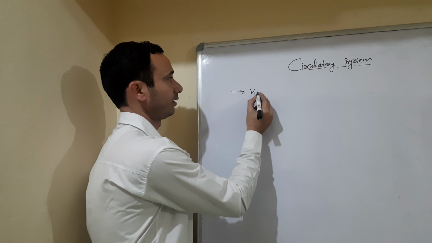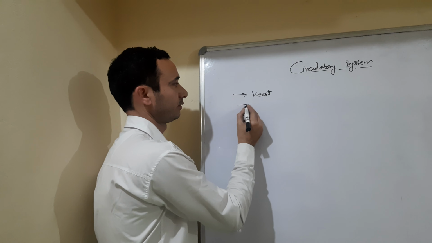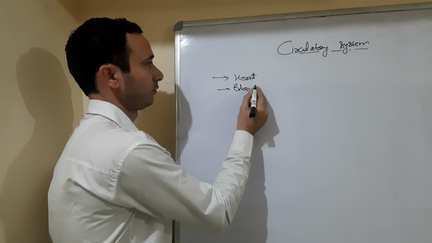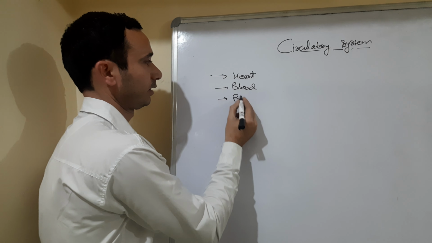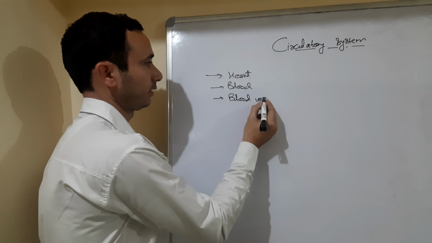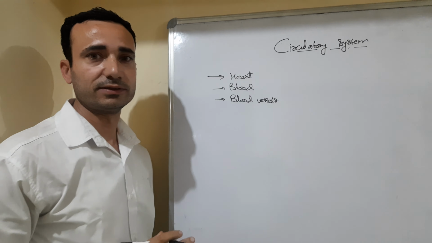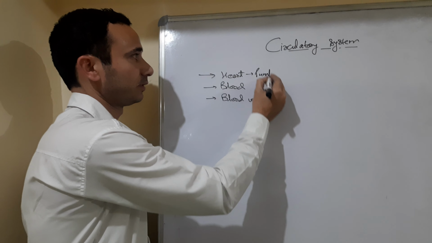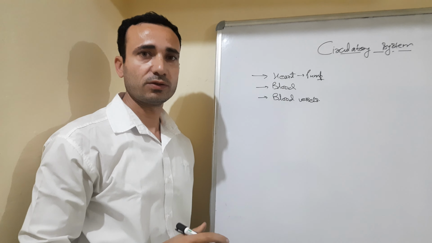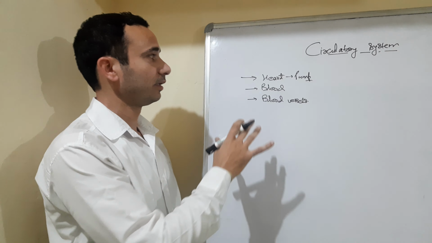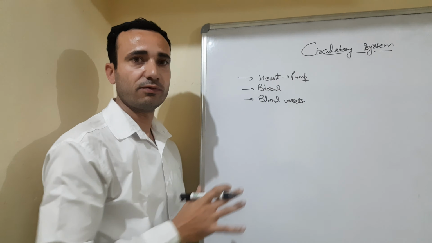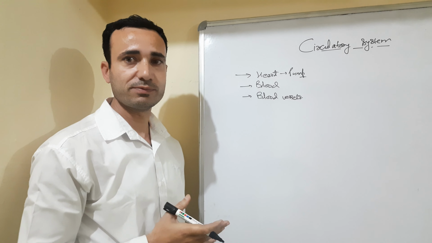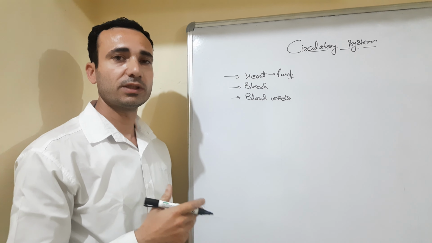These are heart, blood and blood vessels. The heart acts as a pump which pumps the blood throughout the body. Now, these blood vessels act as pipes or tubes through which the blood flows.